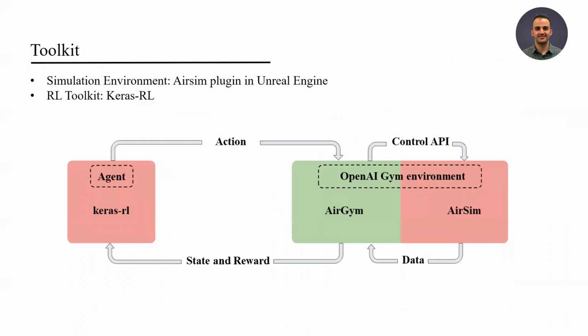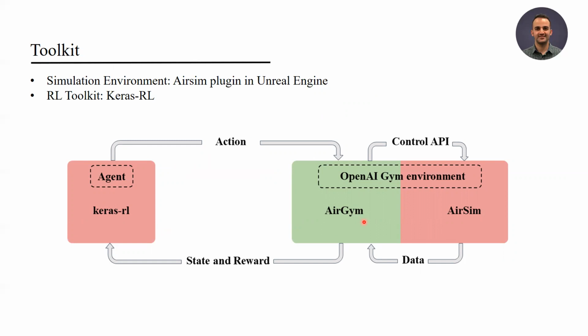We use the AirSim plugin in Unreal Engine as the simulation environment. We also use the Keras-RL package to implement the RL algorithms in this project. The agent, which is implemented in Keras-RL, takes an action, and the action is passed by AirGym to AirSim, which is our simulation environment.